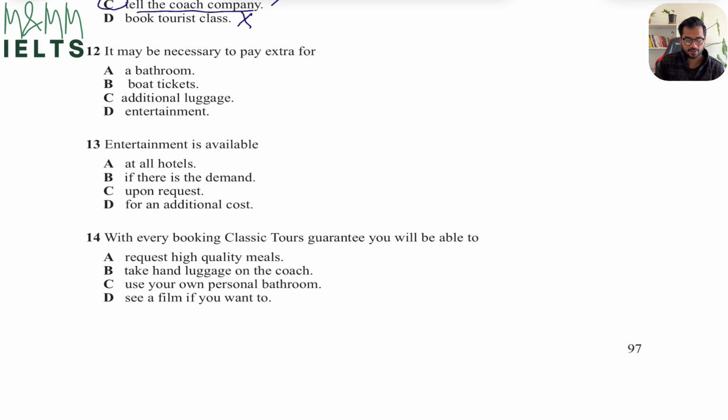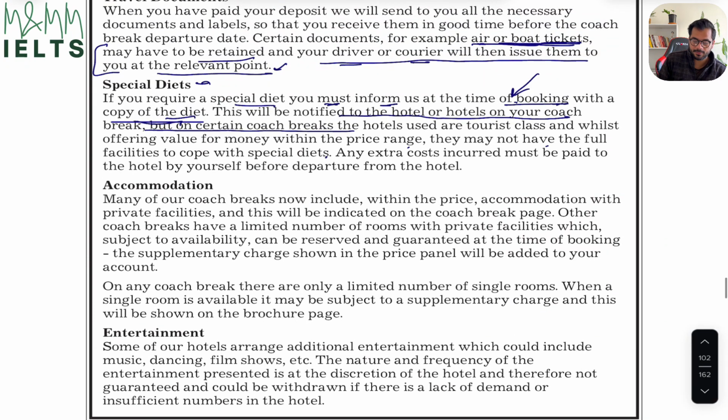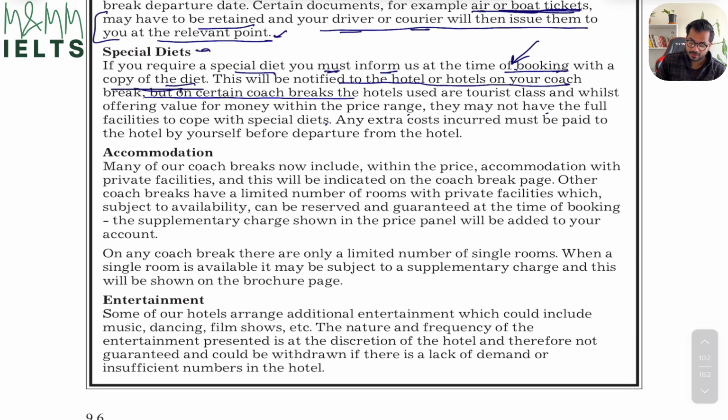Let's look at question number 12. It may be necessary to pay extra for something. Here, because the options are quite small, I'll just look at the options. A bathroom, boat tickets, additional luggage, and entertainment. So what would be necessary to pay extra for? Let's have a look. I'll keep reading from this point onwards.